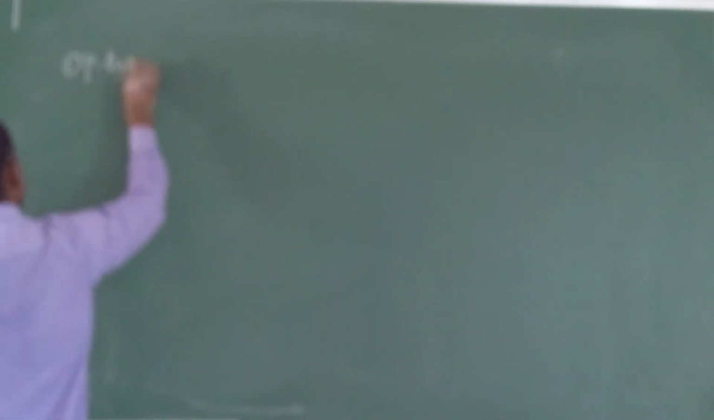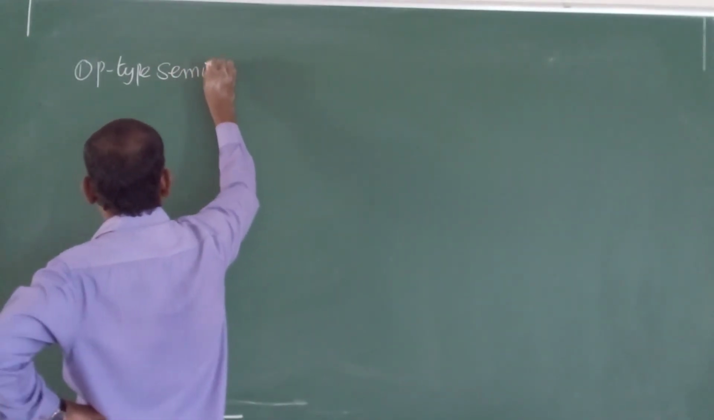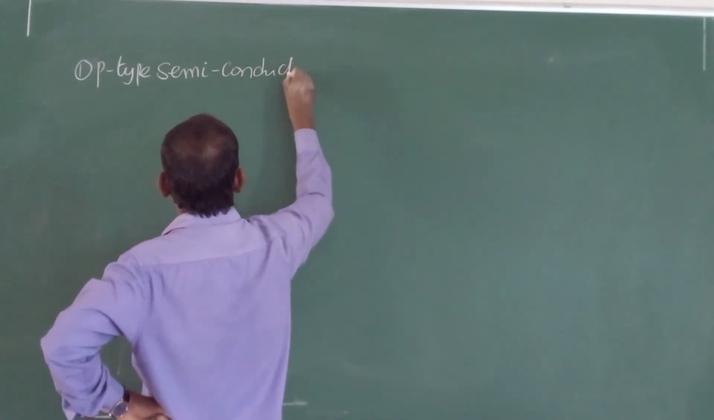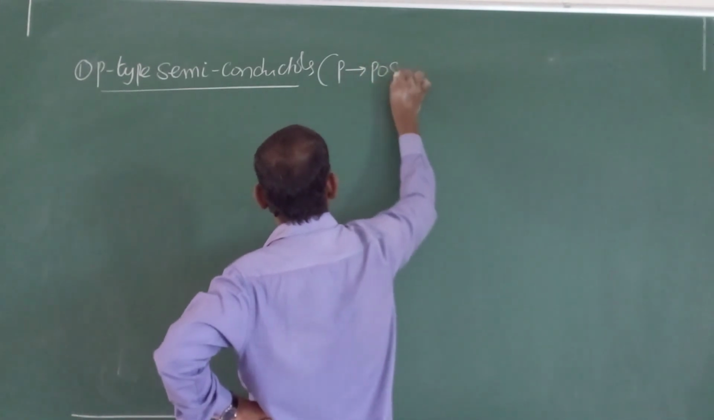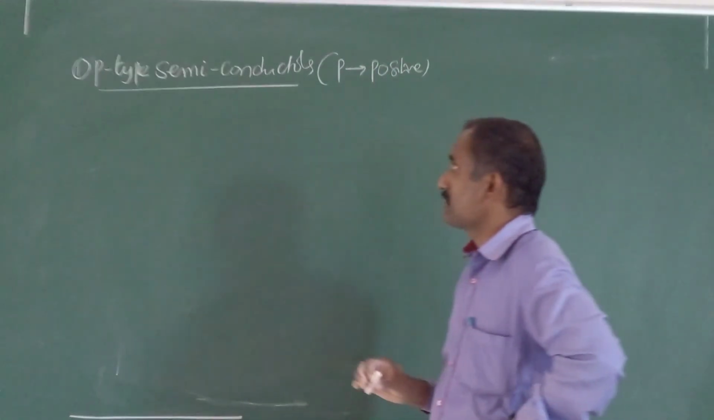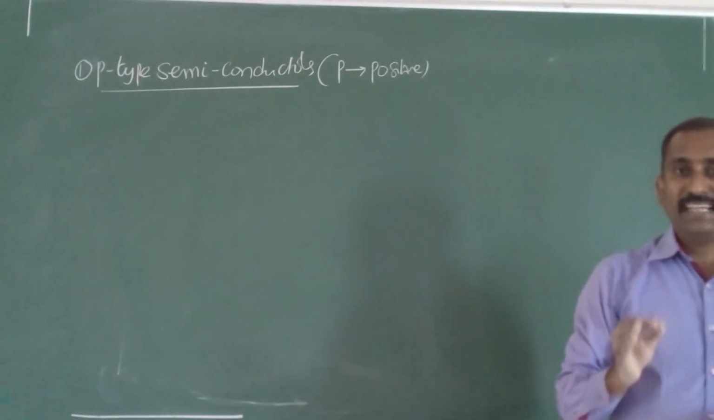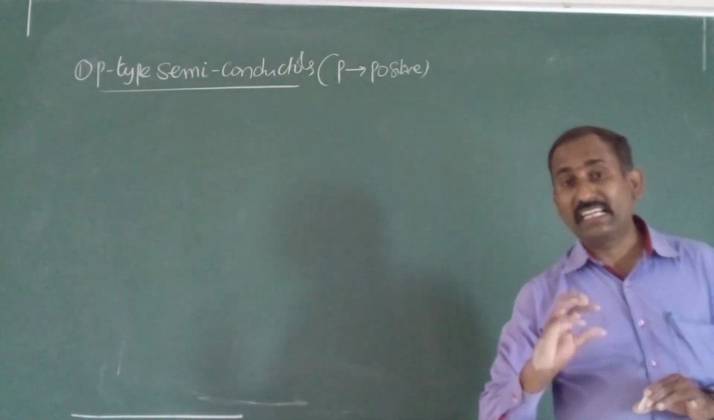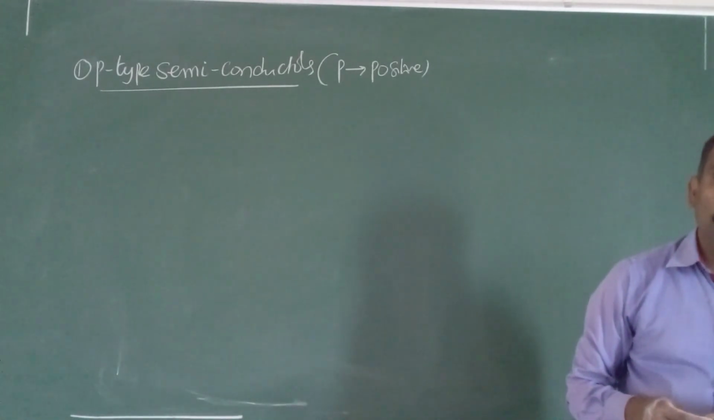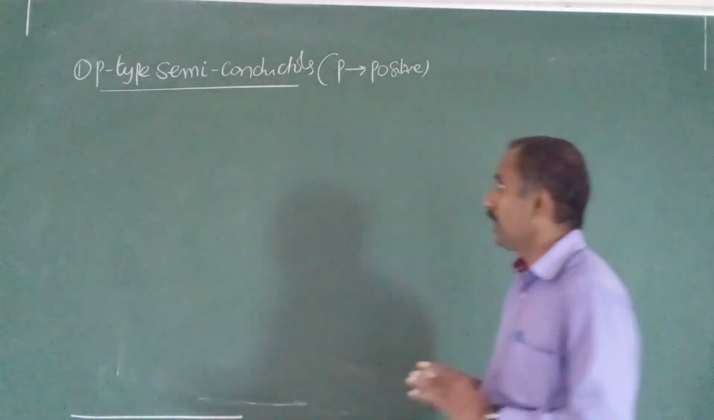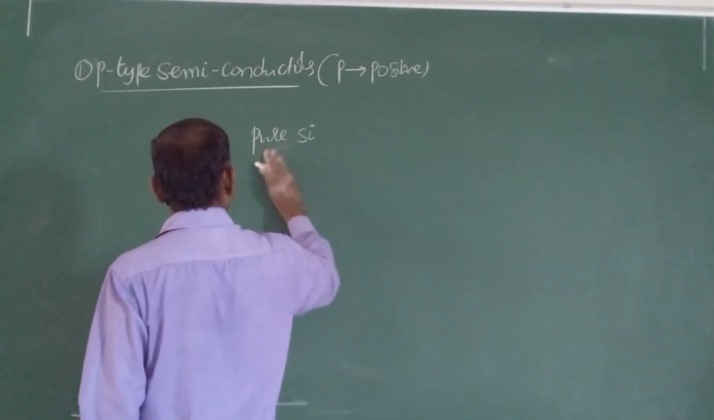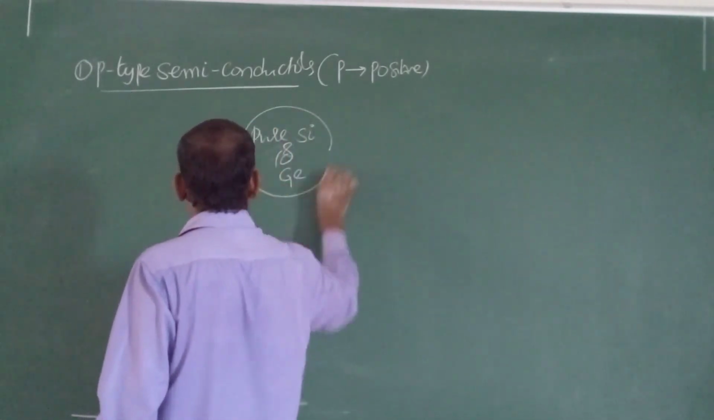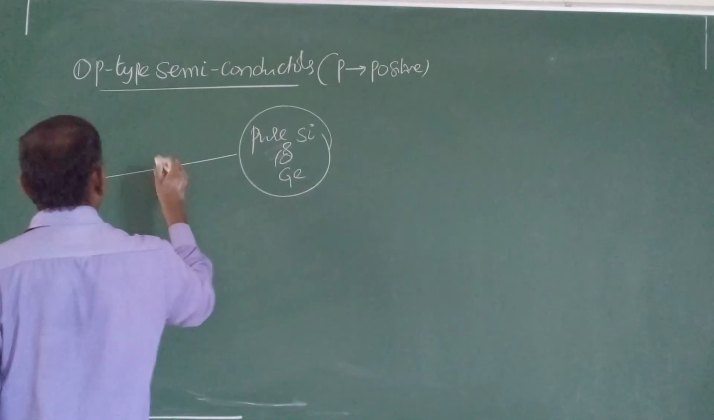P-type semiconductors. P stands for positive. What is the meaning of positive? Last time we discussed. First of all, you should remember that p-type and n-type semiconductors are formed by the addition of impurities to pure silicon and germanium. Now, to the pure silicon or germanium, if you are adding trivalent impurities,